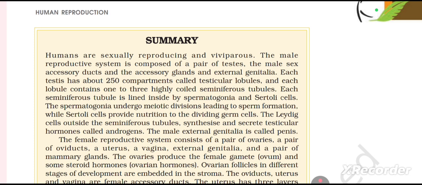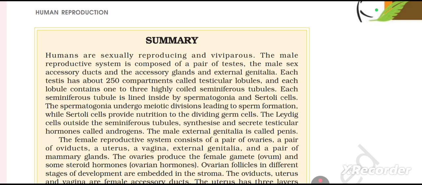Each seminiferous tubule is lined inside by spermatogonia and Sertoli cells. The spermatogonia undergo meiotic divisions leading to sperm formation, while Sertoli cells provide nutrition to the dividing germ cells. The Leydig cells outside the seminiferous tubule synthesize and secrete testicular hormones called androgens. The male external genitalia is called penis.